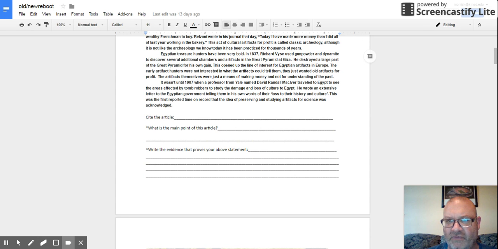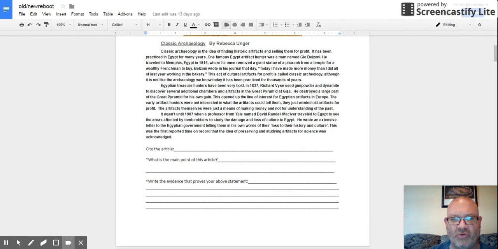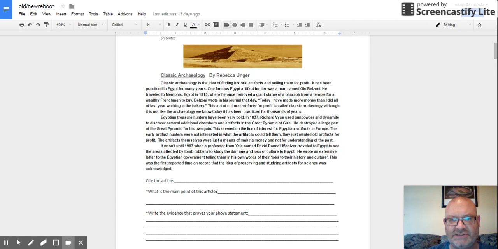So now we have annotated paragraphs. That's good to know. The first thing I'm going to do when I'm done is cite who wrote this. Well, that's simple. Classic Archaeology by Rebecca Unger. I'm going to put Classic Archaeology by Rebecca Unger. Over here, what's the main point of this entire paper? Well, if you look at all of your annotated notes and everything we've read, the main point is classic archaeology is about finding artifacts and selling them to other people for money.